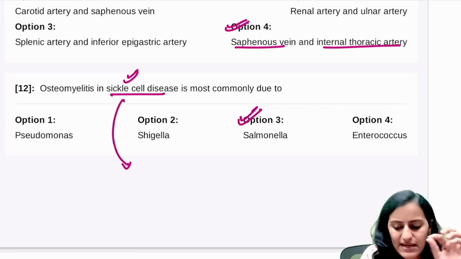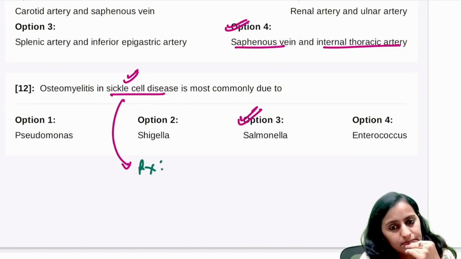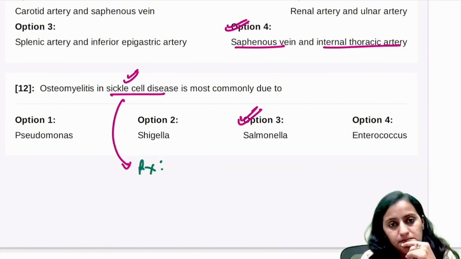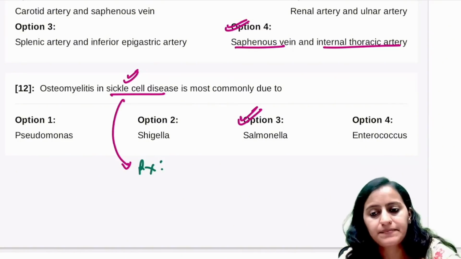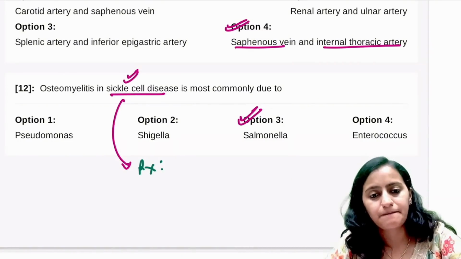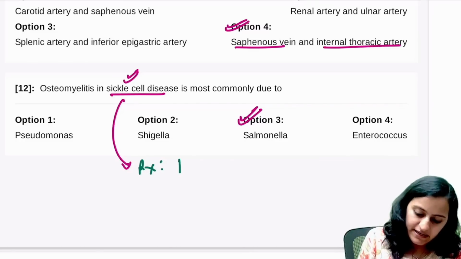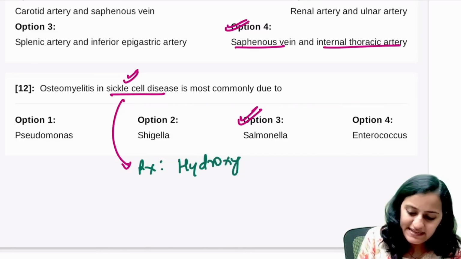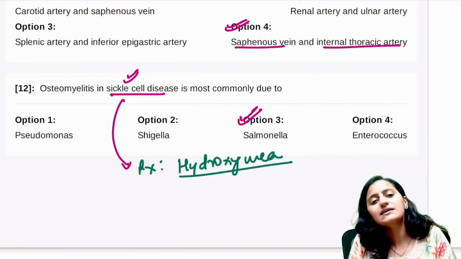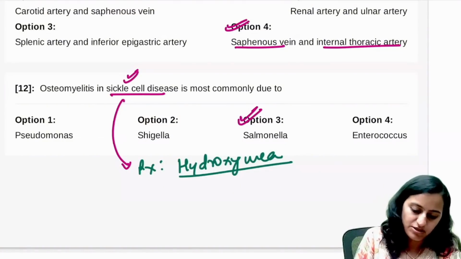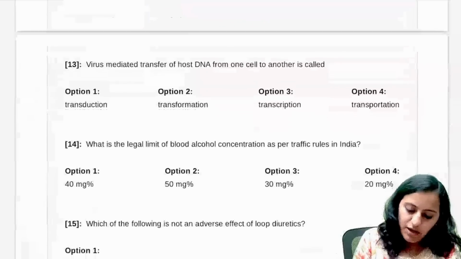Tell me at least one drug which is used in the treatment of sickle cell anemia. Very good. Correct. Hydroxyurea, at least remember hydroxyurea is used in sickle cell anemia. This is frequently asked in the exam. This is very, very important. Okay, going to the next one.